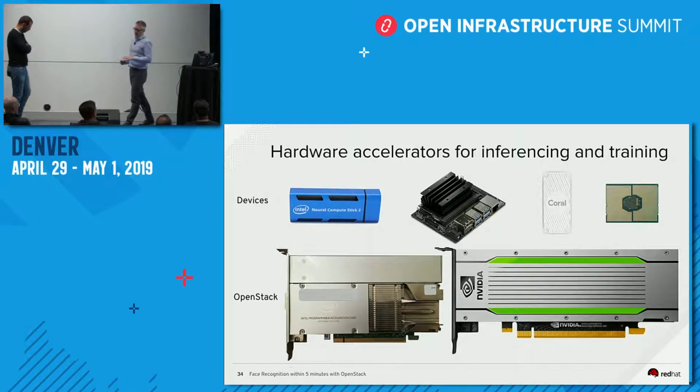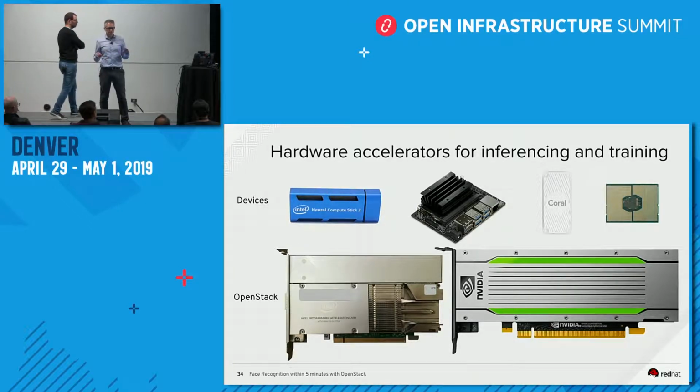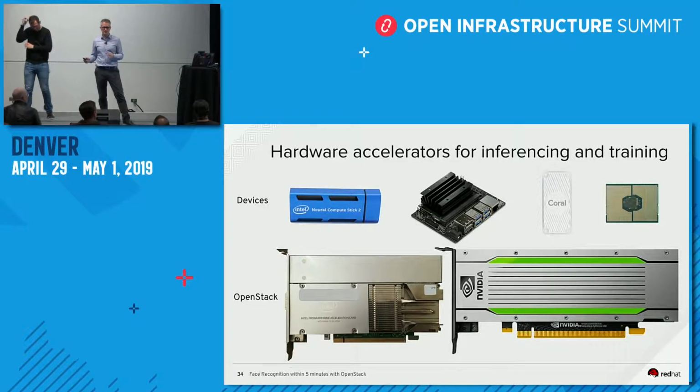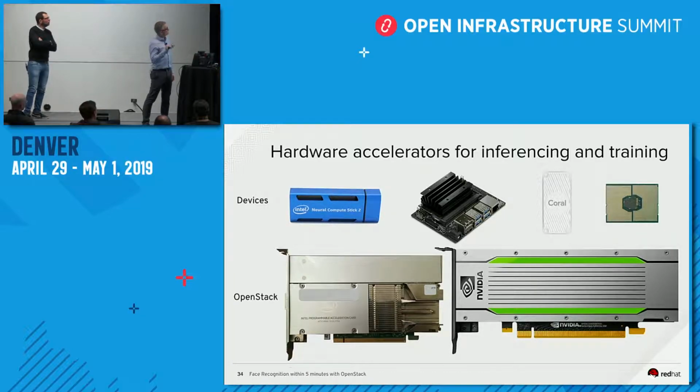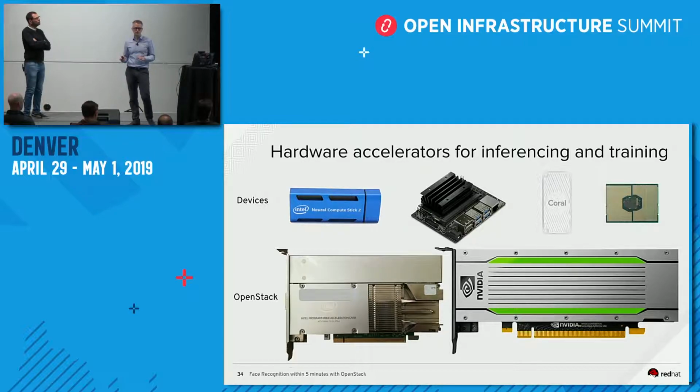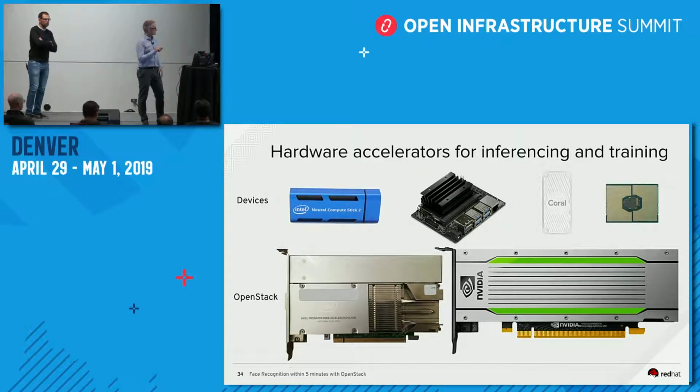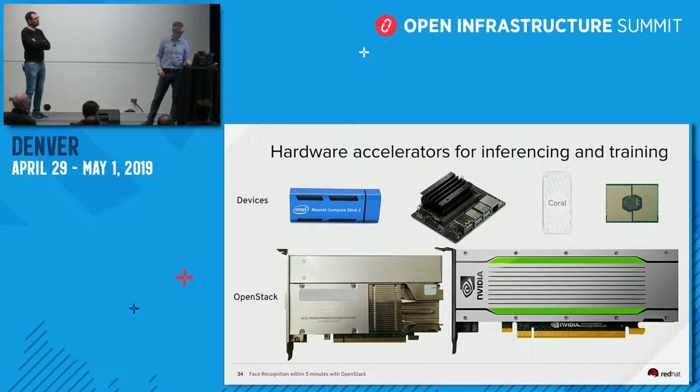So there are multiple types of hardware accelerators. We see on websites lots of accelerators, but most of them are not usable for data center or for OpenStack. There are devices that can be used for IoT, like the new Coral from Google, Jetson Nano from NVIDIA, or the Neural Compute Stick. All of these accelerators, the Neural Compute Stick or Coral, are only for inferencing, or you can also work with a pre-trained model. And for data center, OpenStack, we can use some FPGA, GPU. The idea of this session is to speak more about GPUs.